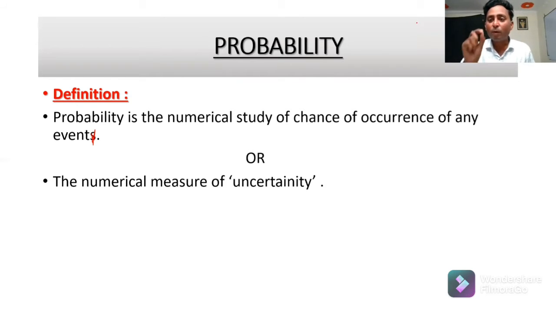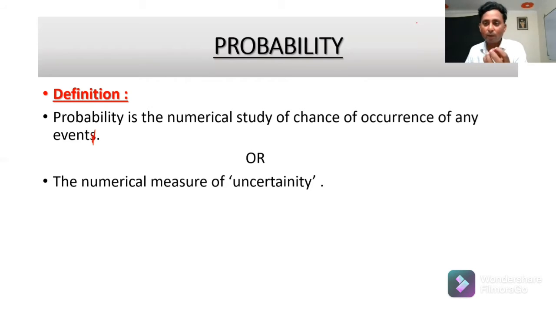So probability is the branch of mathematics in which we study the measure of uncertainty. You can define it as: probability is the numerical study of chance of occurrence of any event. And the second definition is the numerical measure of uncertainty.